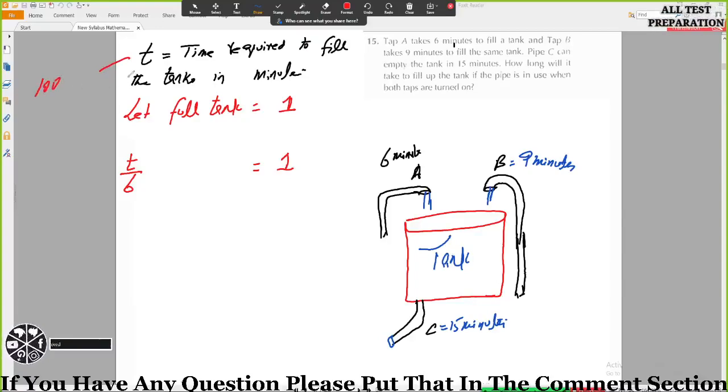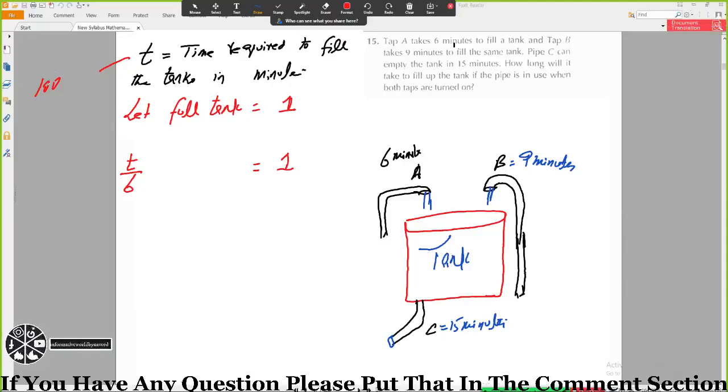Then out of 100 minutes, 6 minutes will be taken by this tap, 9 minutes by this tap, and 15 minutes by this pipe.